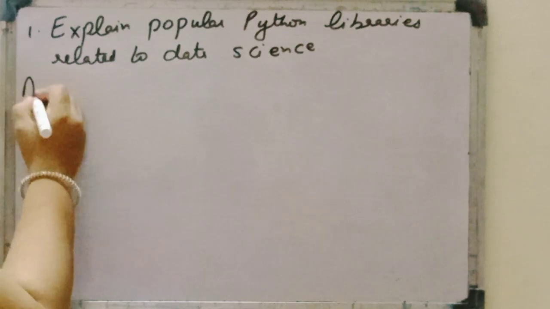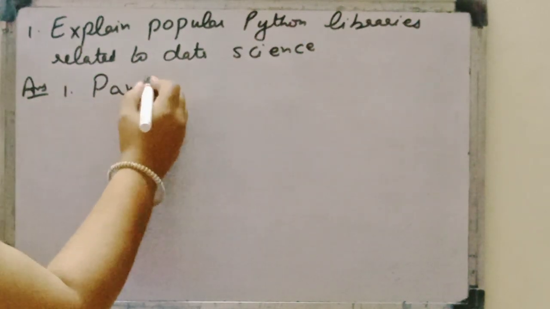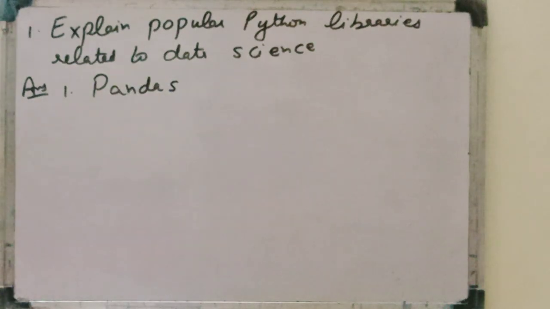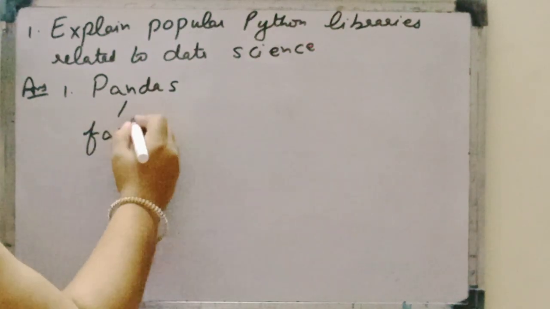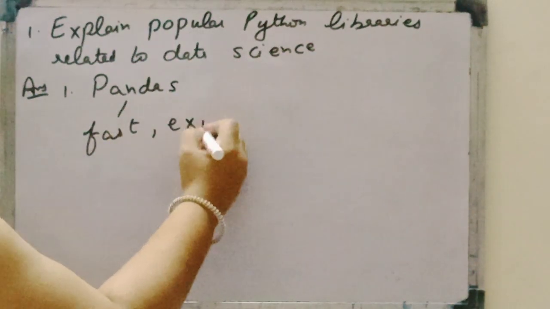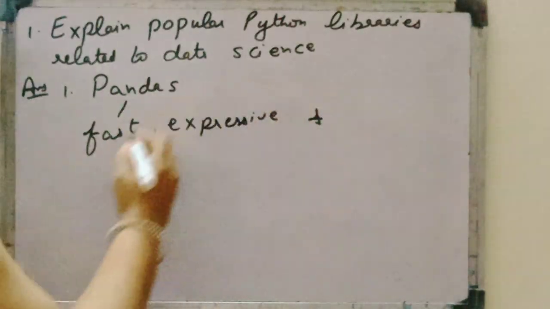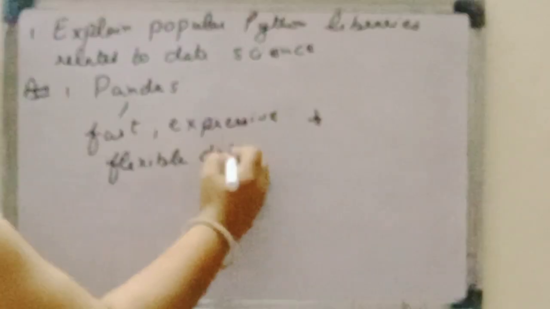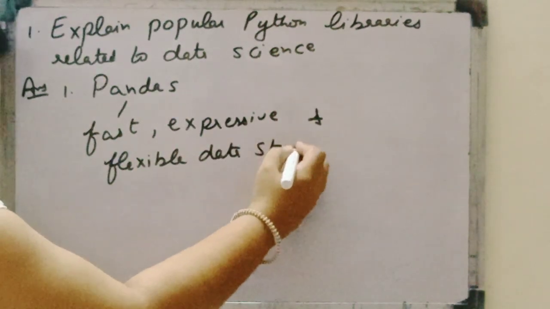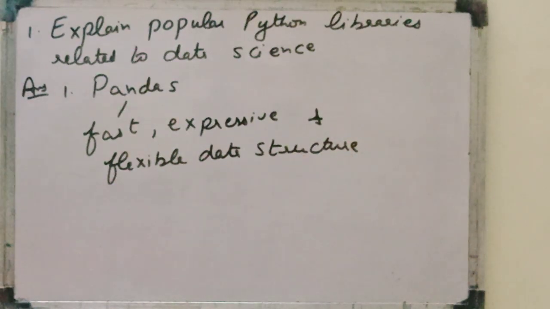Very first is pandas. Pandas is basically a must for data science. It provides fast, expressive and flexible data structures which are easy to understand also.